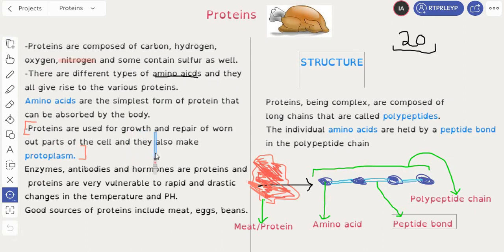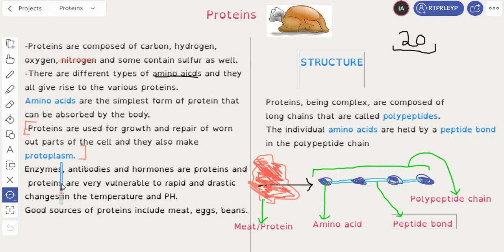Whenever you get injured or wounded, new cells grow on the wound. That happens from the protein you eat, enabling the growth or the repair. And the growth is basically for growing kids, right? Growing children need protein to grow for the development of their cells and also for repair if they're injured. And they also make protoplasm.